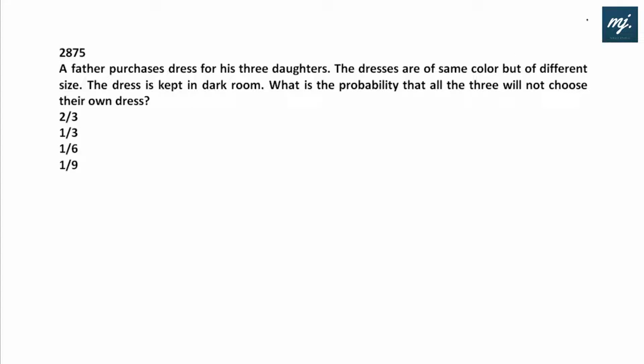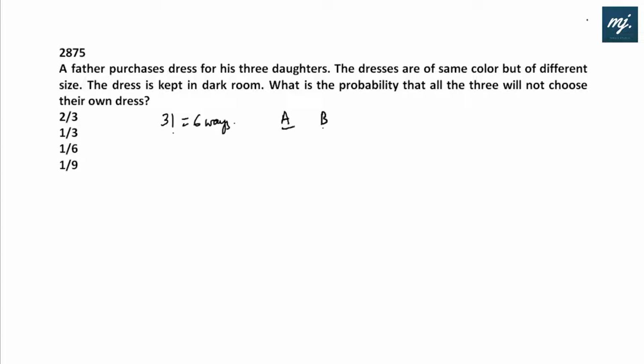A father purchases dresses for his 3 daughters. The dresses are of the same color but of different size. The dresses are kept in a dark room. What is the probability that all the 3 will not choose their own dress? Now, if we go by logic building, we have got 3 dresses and 3 people. So in how many ways they can take up their dresses is simply factorial 3, that is 6 ways.